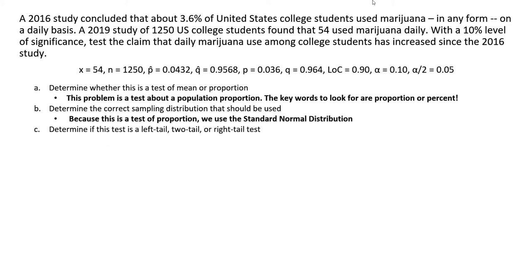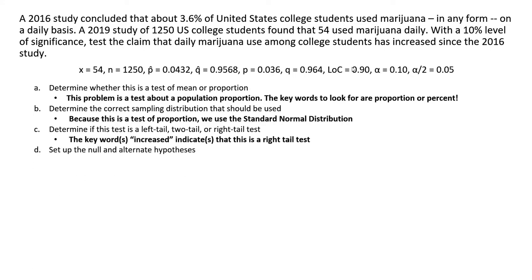Determine if this test is a left tail, two tail, or right tail test. Again, there's no simple formulaic way of doing this. We just have to look for key words. And a key word we have here is increased. So we're testing that daily marijuana use among college students has increased since the 2016 study, which means that it is a right tail test.